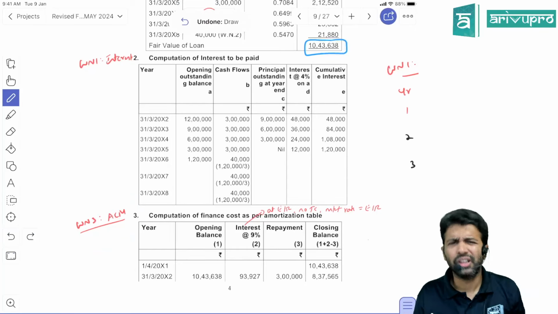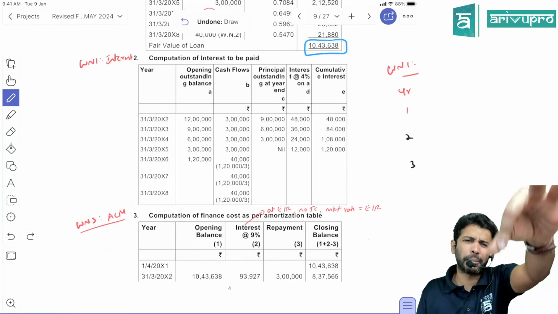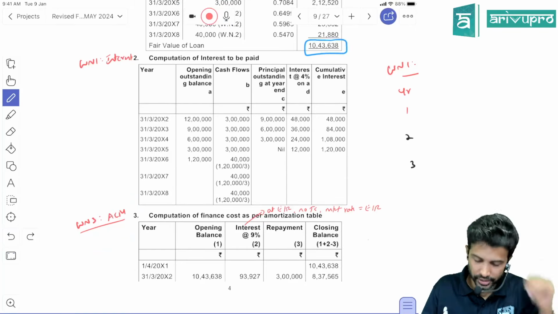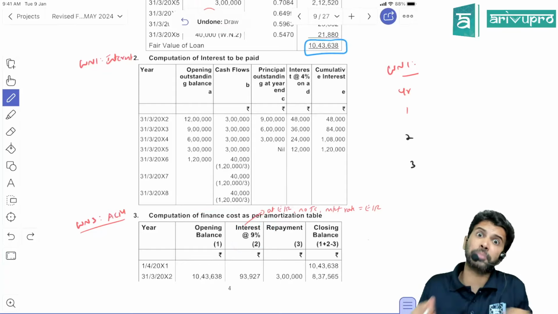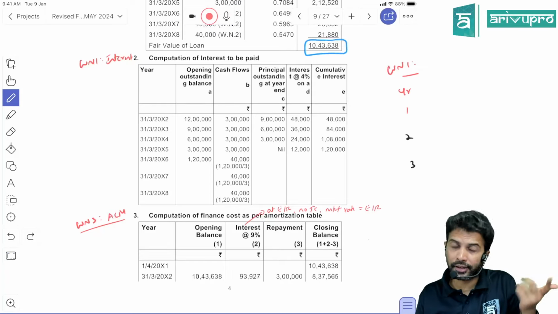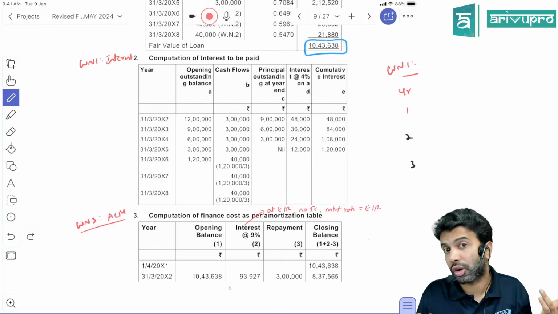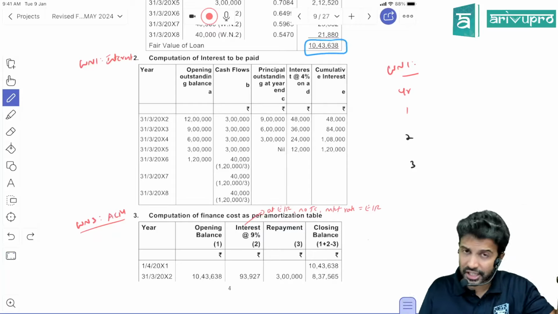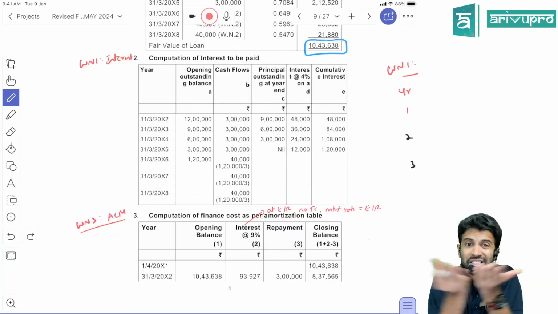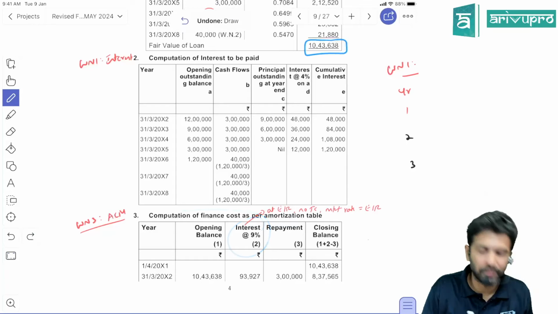That is clear, no? So what is that, sir? Year, opening balance, interest at effective interest rate. Okay, effective interest rate is 9%. Why, sir? Sir, 9% is market rate. No, effective interest rate could be different. Sir, in this problem, there is no transaction cost. I have told you already in the regular class, everywhere we have repeated: if there is no transaction cost, then market rate and effective interest rate are same. So effective interest rate will be 9% only.